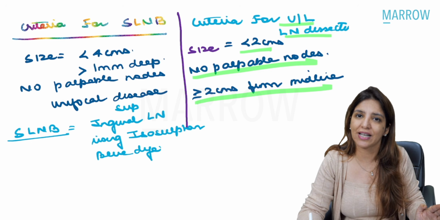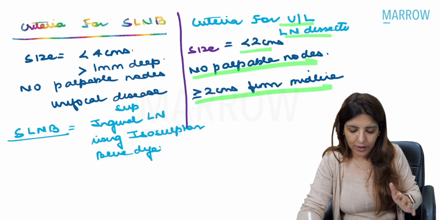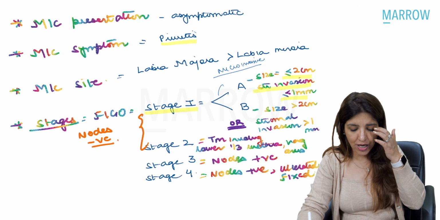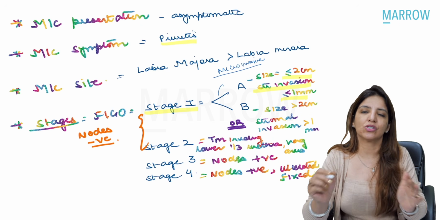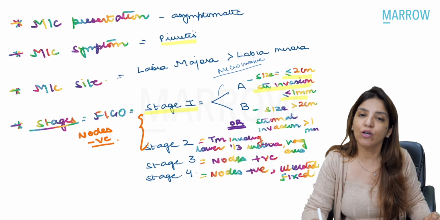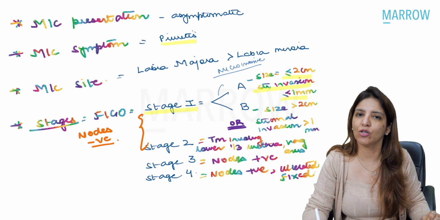Now, one common query which I keep on getting from you all is that, ma'am, over here in stage 1A, you said that the size of the tumor is less than 2 centimeters and invasion of the tumor is less than or equal to 1 millimeter.